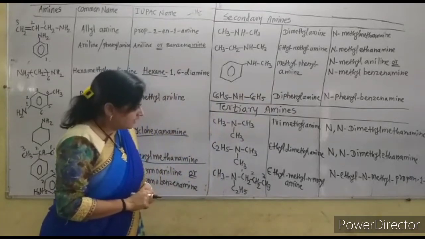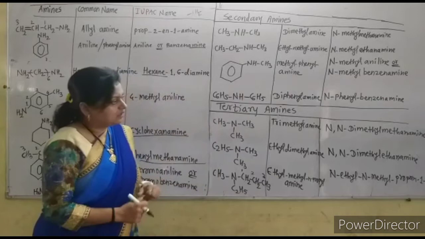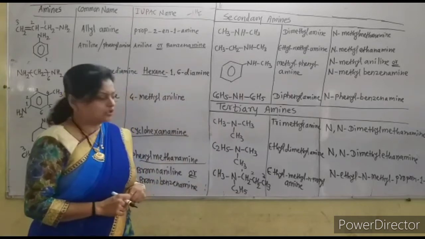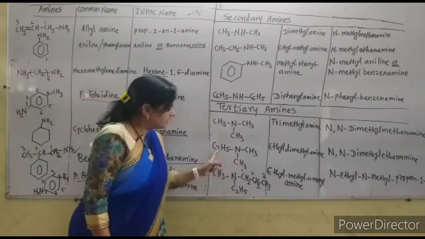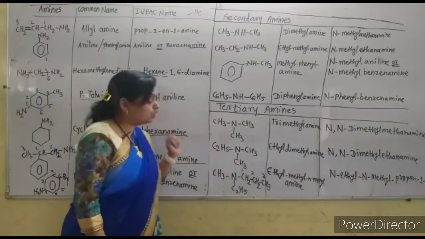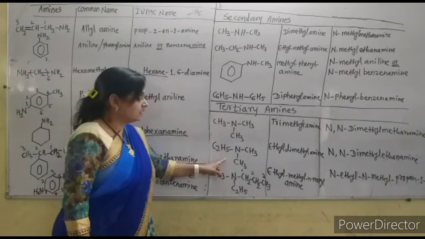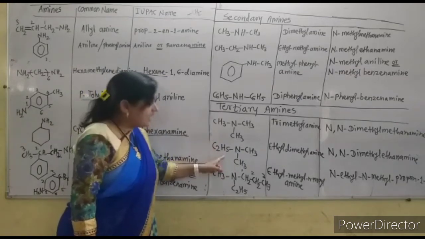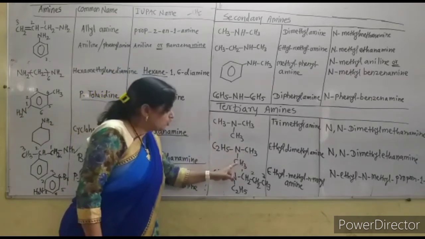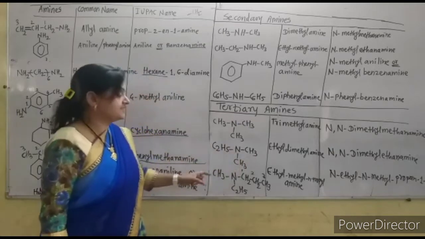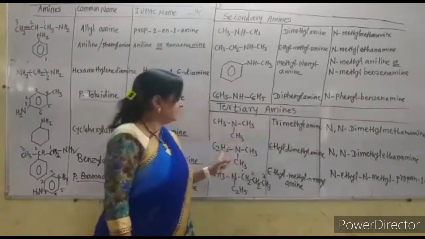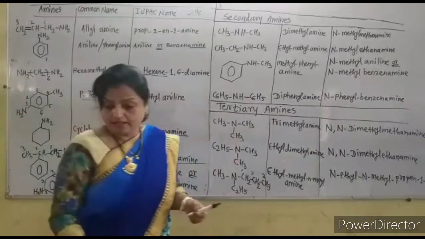Now see the name of this second tertiary amine. Here 2 groups are similar, one is different, but this is the larger alkyl group. So this is the parent alkane ethane, so it is the ethylamine, but there are 2 methyl groups attached to the nitrogen, so this is N,N-dimethyl ethanamine. In this way the names are given.